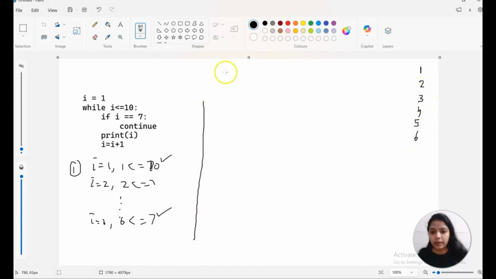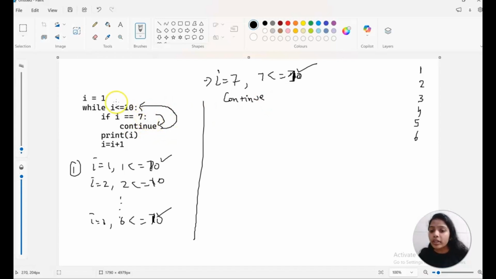Now the main concern. Whenever I will be 7, 7 is less than or equal to 7, condition true. Sorry, 7 is less than or equal to 10, I should say. Here also it should be 10, here also it should be 10. So 7 is less than or equal to 10, yes, the condition is true. When the condition is true, it will go inside here. We have continue. Continue means immediately it will go back to the while loop.